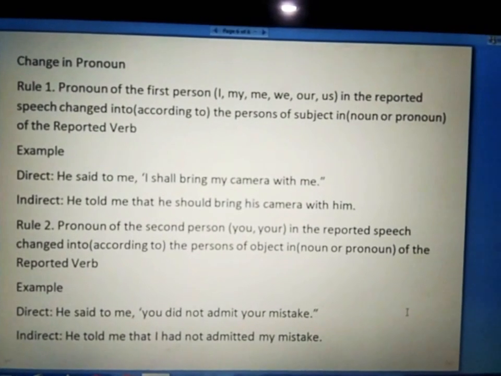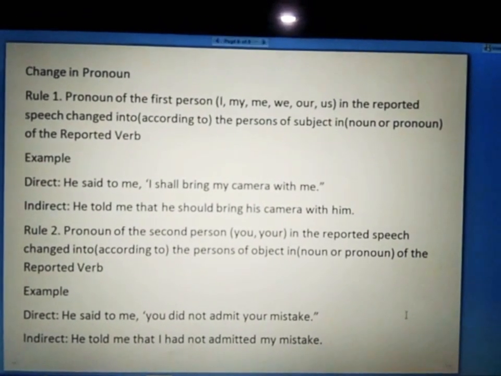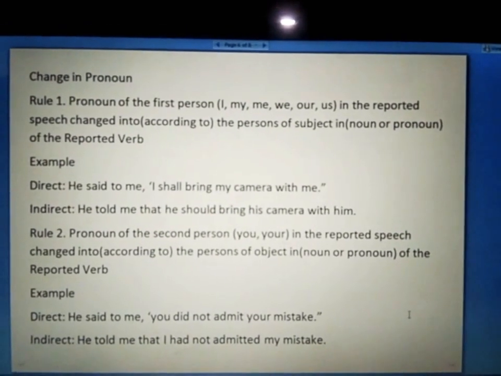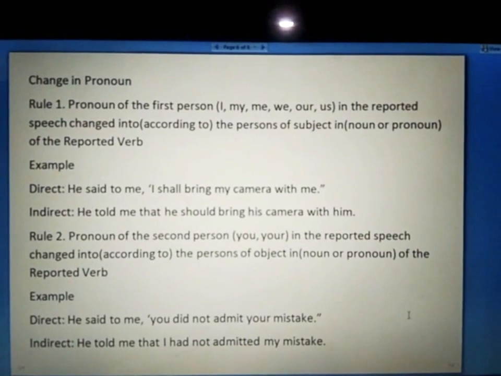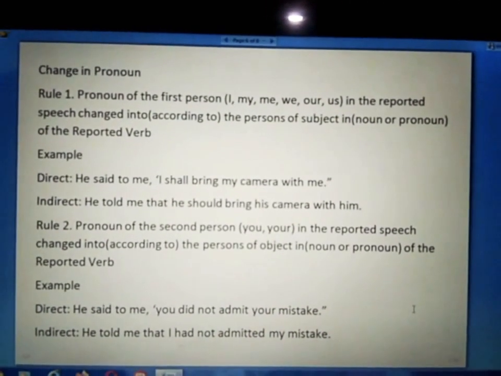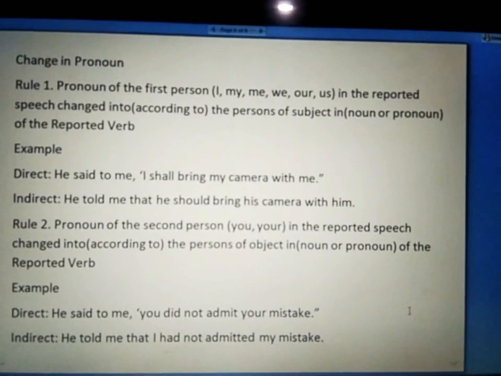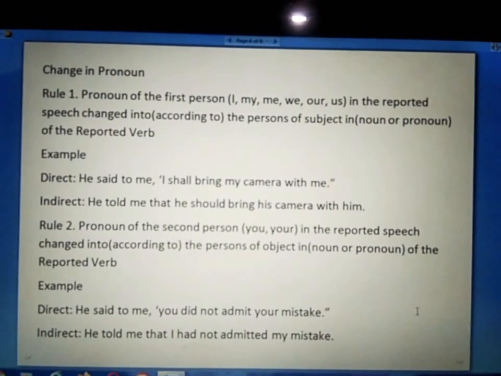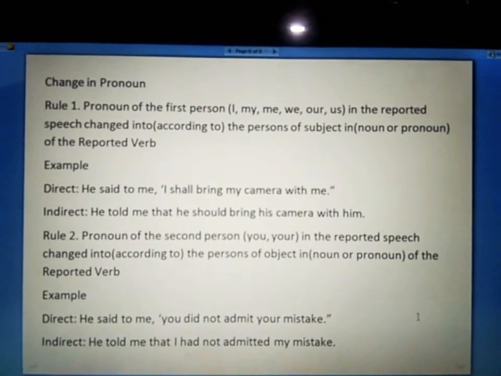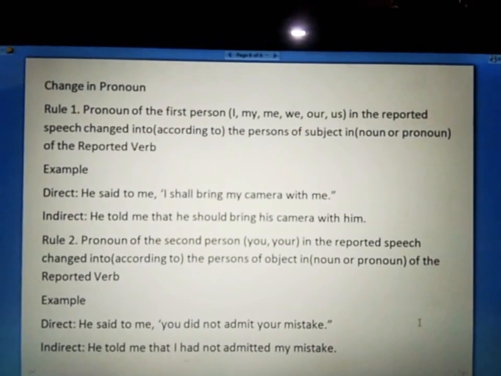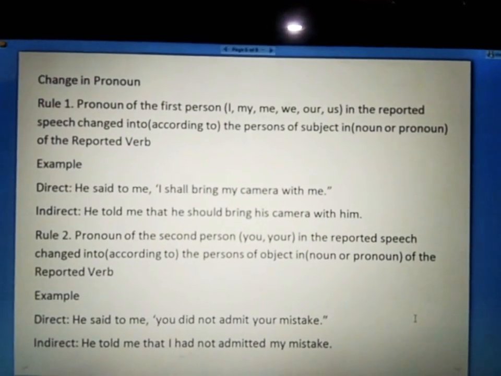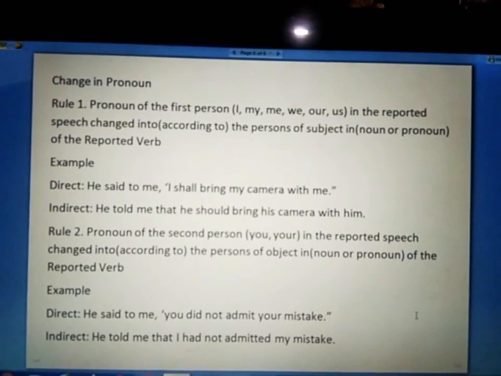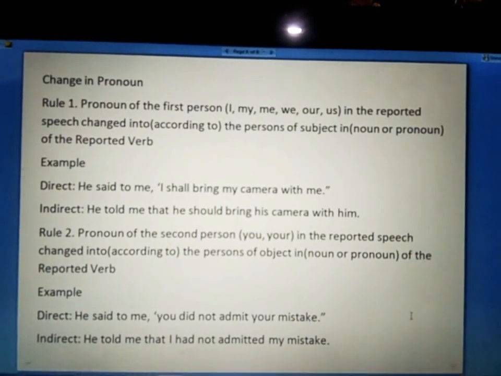In the second rule, the pronoun of the second person, you, in the reported speech is changed according to the person of the object, noun or pronoun, of the reporting verb. For example, he said to me, "You did not admit your mistake." Now: he told me that I had not admitted my mistake. Here you, the second person pronoun, changes according to the object of the reporting verb, so I changed it according to me.